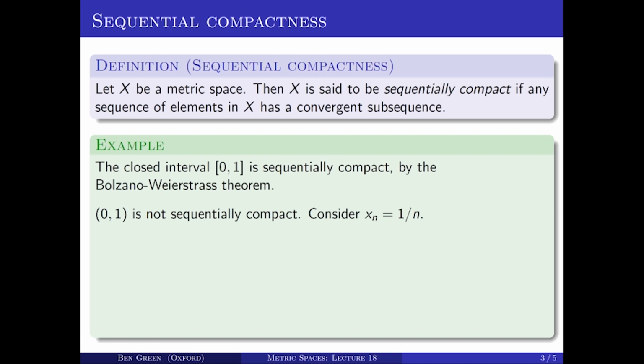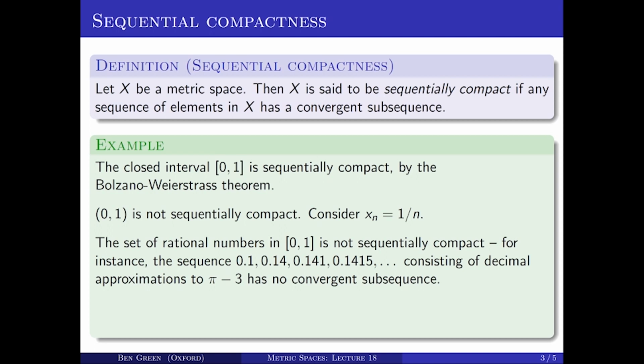And if you have a sequence tending to a limit, then any subsequence of that sequence tends to the same limit. So any subsequence of this sequence x_n tends to 0 when considered in the whole of R. And because limits are unique, it cannot also tend to a point of open (0, 1). So this sequence has no subsequence that converges to a point of open (0, 1). Therefore, open (0, 1) is not sequentially compact.